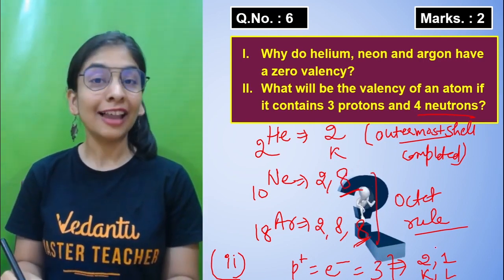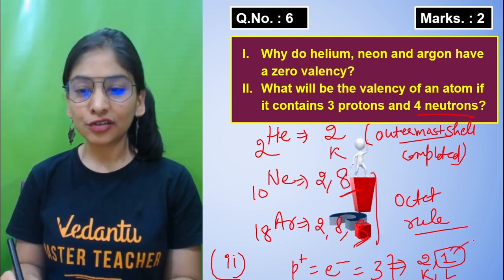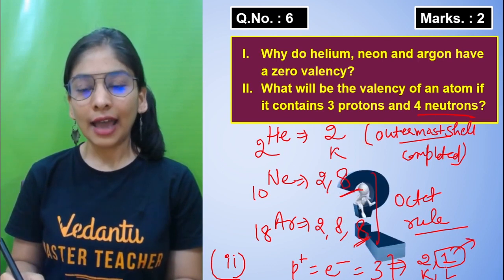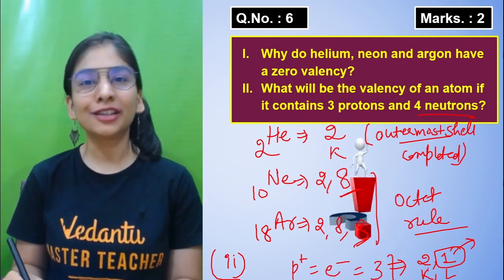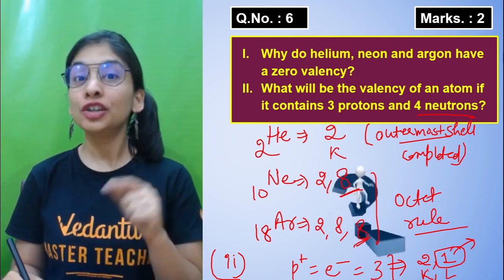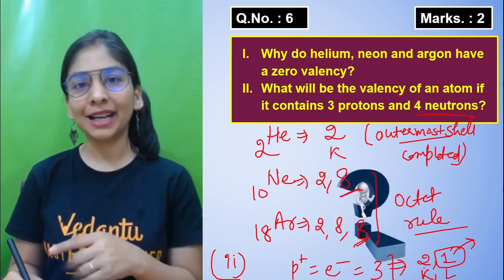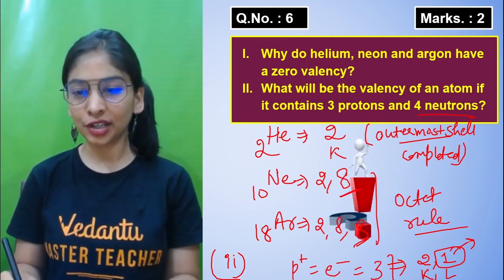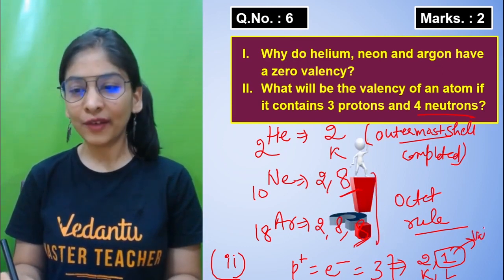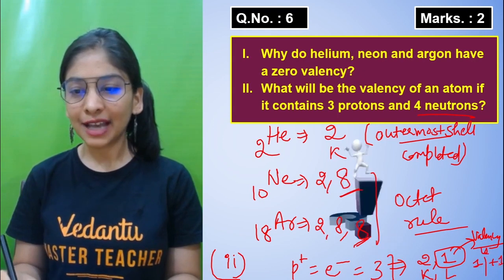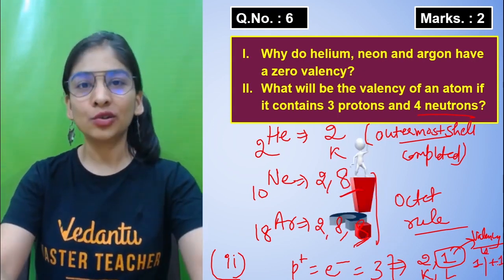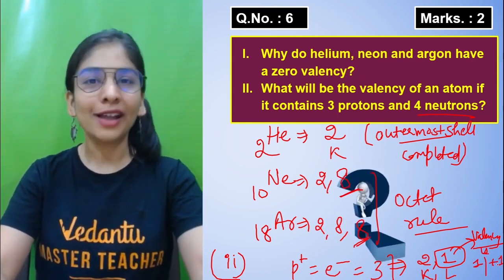And how to calculate the valency? Number of electrons lost, gained or shared. And here it will lose 1 electron, because after that it will complete its octet. Not octet here, duplet. So it will complete its duplet. The last shell will have a stable configuration. So it will lose 1 electron. So valency will be 1. You can also say plus 1, because after the loss your element is going to get a positive charge. So 1 or plus 1.